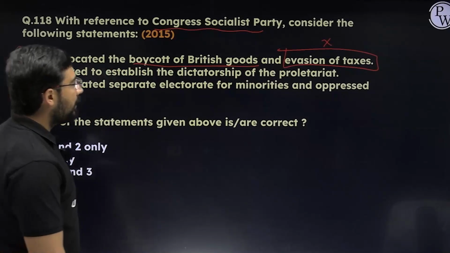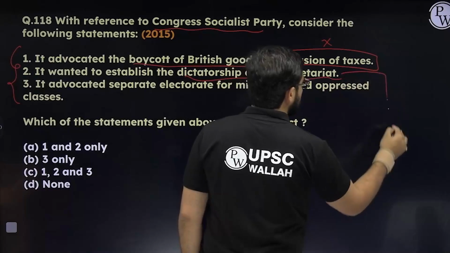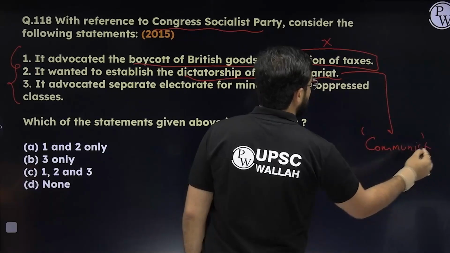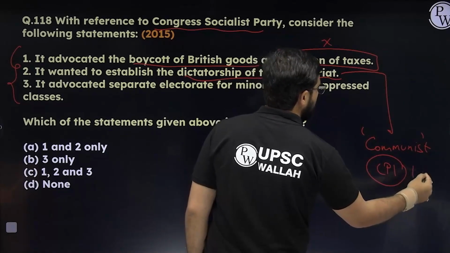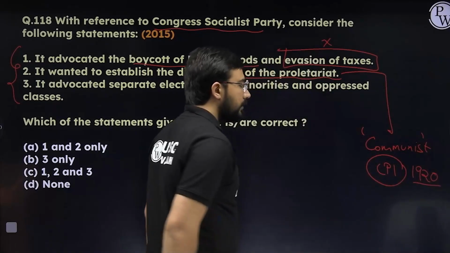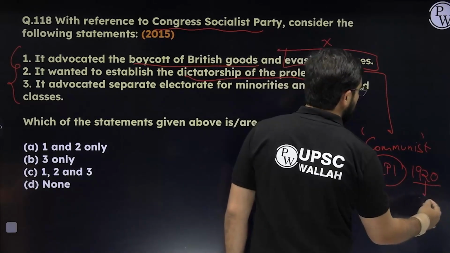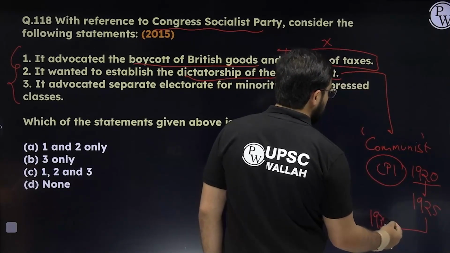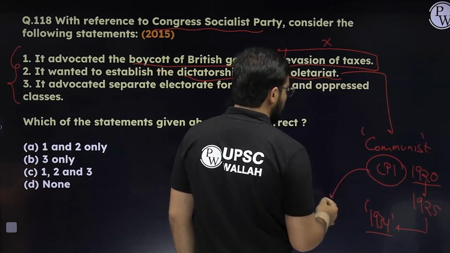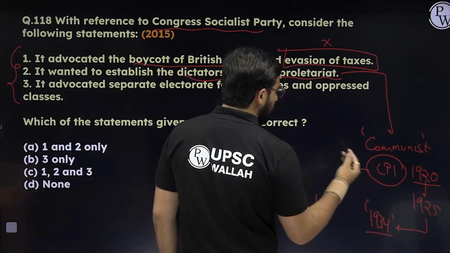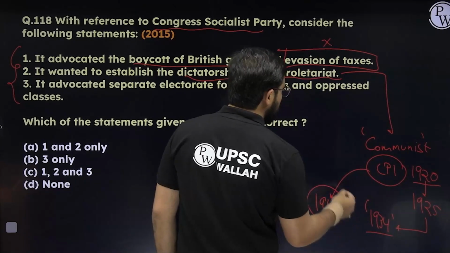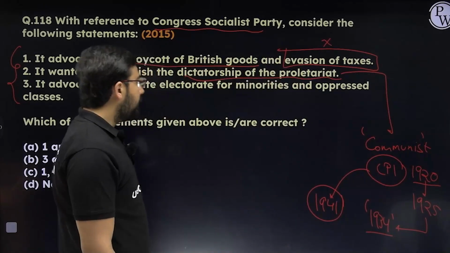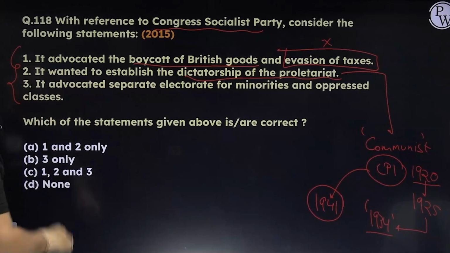It wanted to establish the dictatorship of the proletariat. The dictatorship of the proletariat was the agenda of the communists. So this was the idea of the other party, known as the Communist Party of India. This was created in Central Asia in 1920, in India in 1925. The British banned this party in 1934, and it was allowed to function again because from 1941 onwards, the USSR and the UK were fighting on the same team. That's why the ban was lifted later on. Anyway, the second statement is not linked to this. So the first and second are both incorrect.